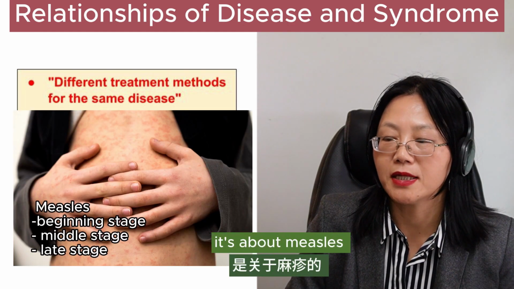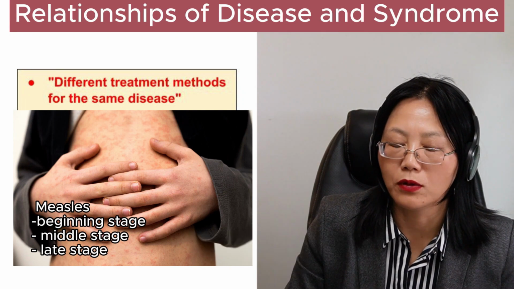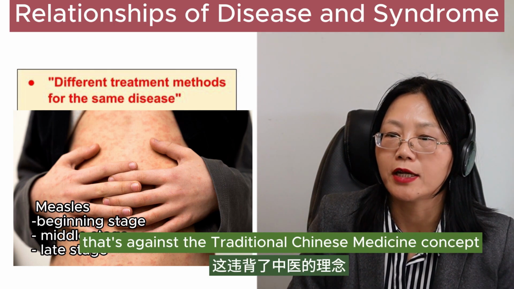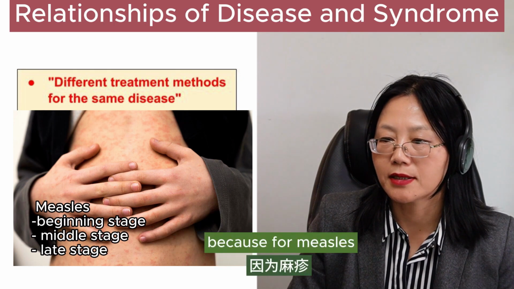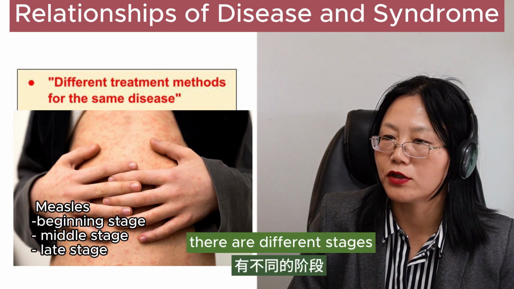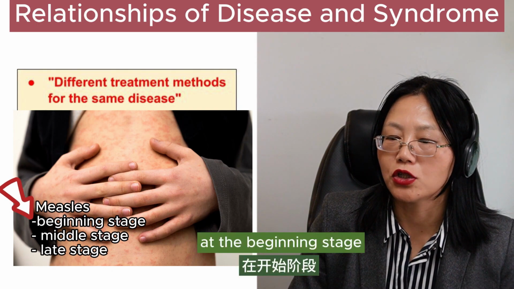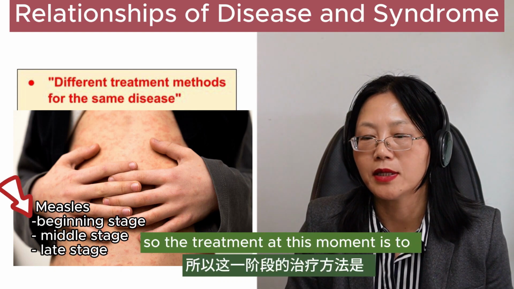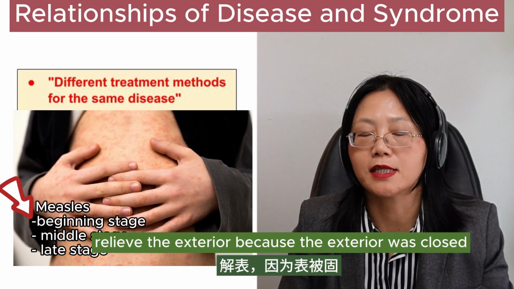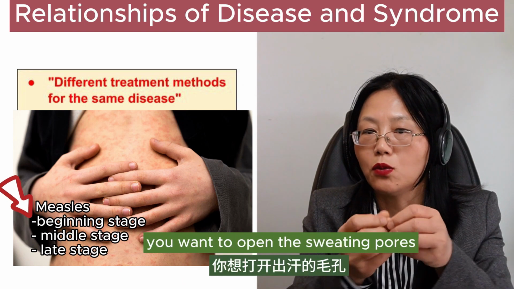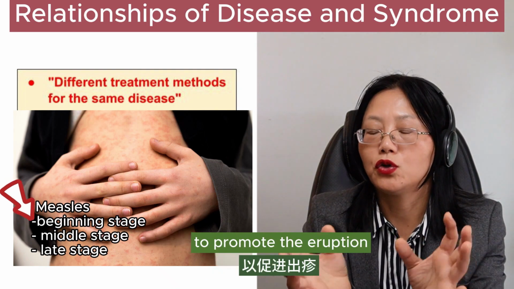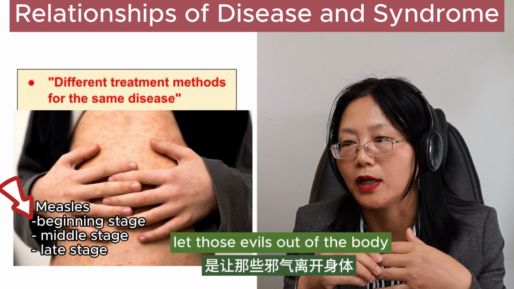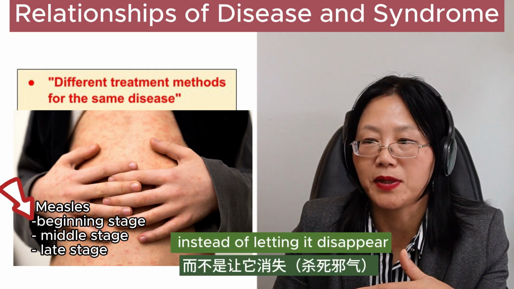Another example is a good one. It's about the measles. You are not going to use the same medications to treat measles. That's against the traditional Chinese medicine concept, because for measles, there are different stages. At the beginning stage, it has rashes externally like these ones. The treatment at this moment is to relieve the exterior because the exterior was closed. You want to open the sweating pores to promote the eruption. You want to let those evils out of the body instead of letting them disappear.